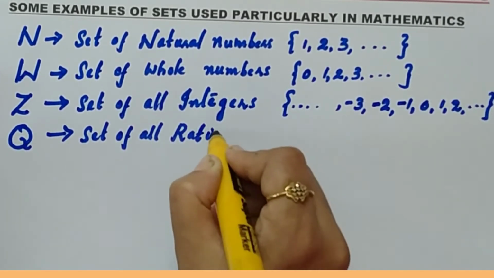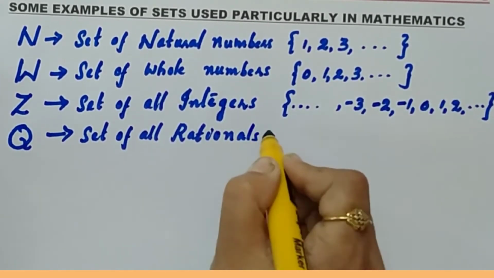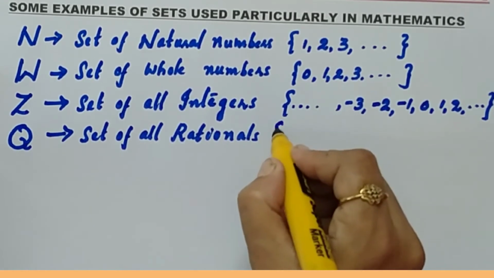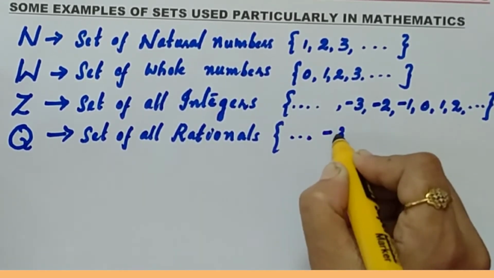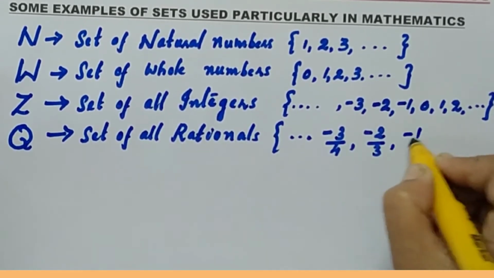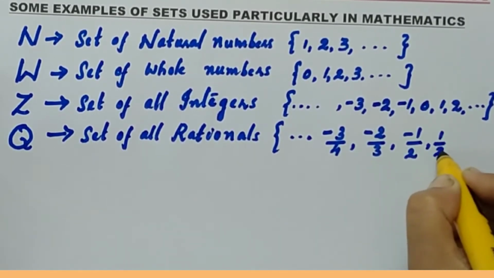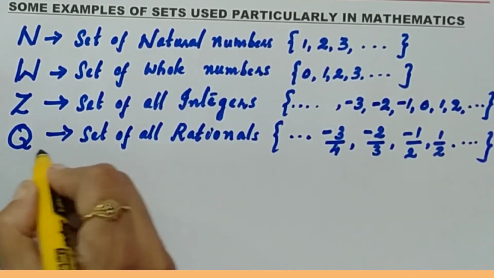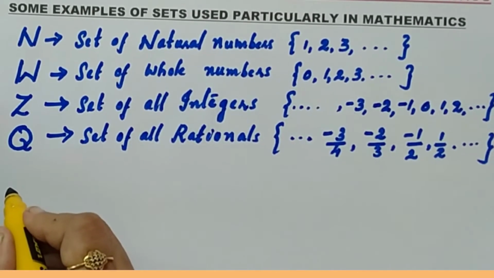You know what a rational number is? Numbers of the form p by q. For example, -3 by 4, -2 by 3, -1 by 2, +1 by 2. All are rationals that we can consider in the set of rationals.